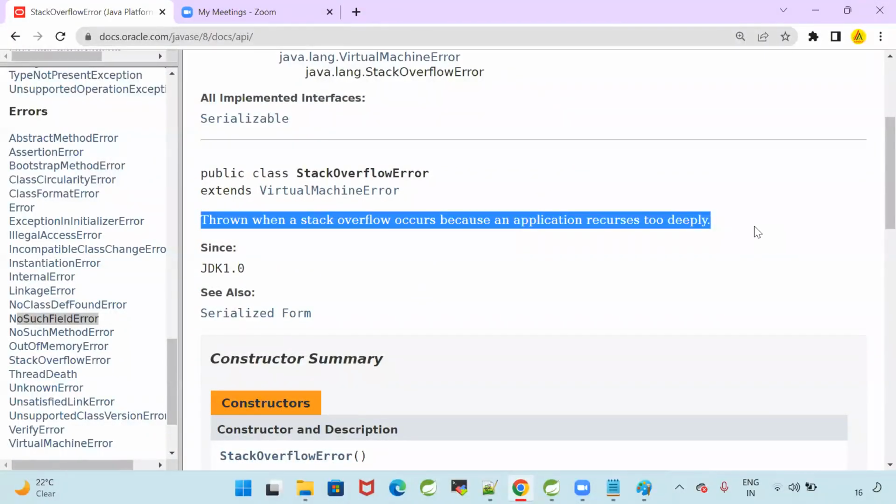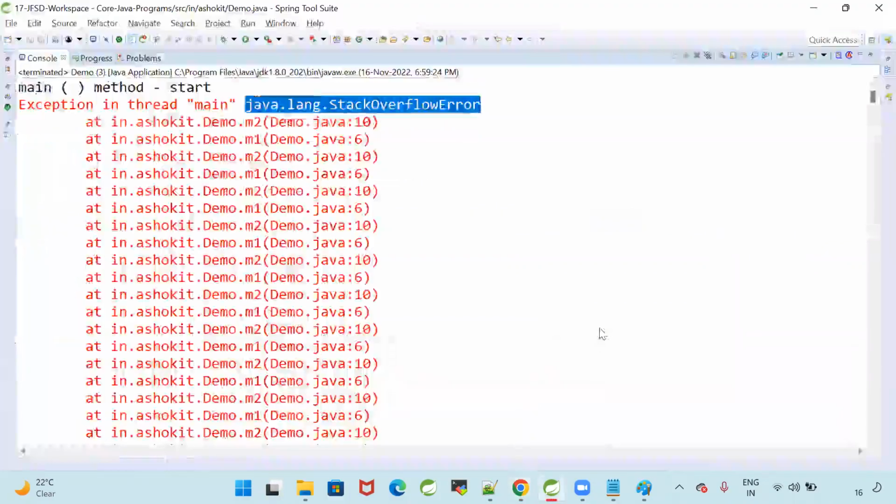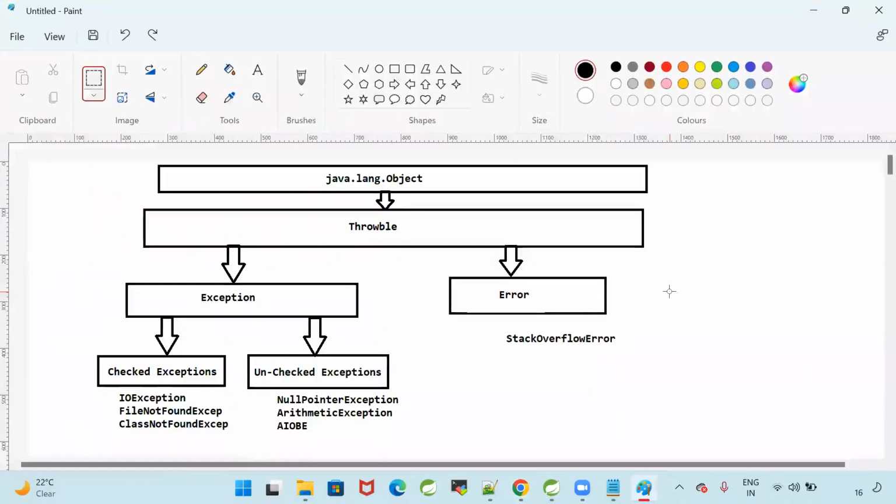Thrown when a Stack Overflow occurs because an application recurses too deeply. What is the meaning of recursing too deeply? Calling the methods repeatedly, then we are going to get this Stack Overflow error. Similar to this, what is available?